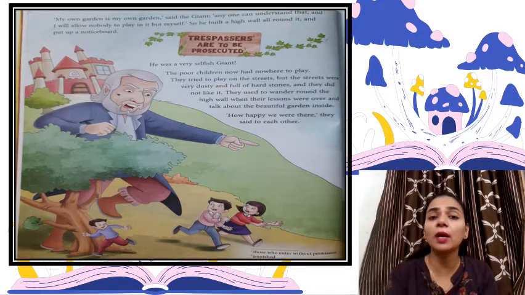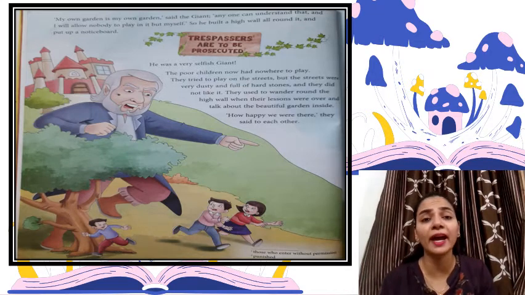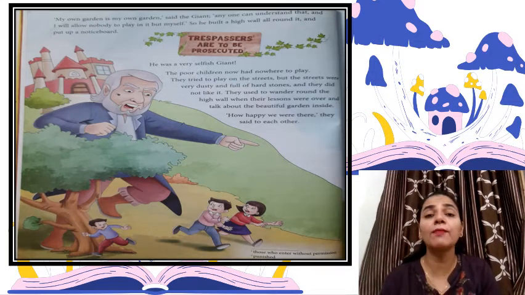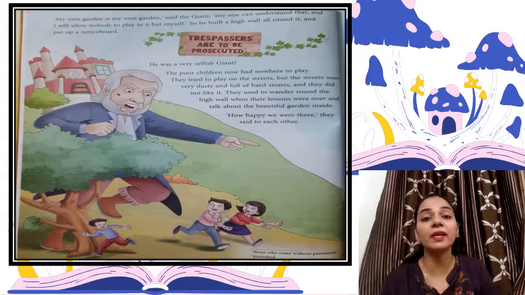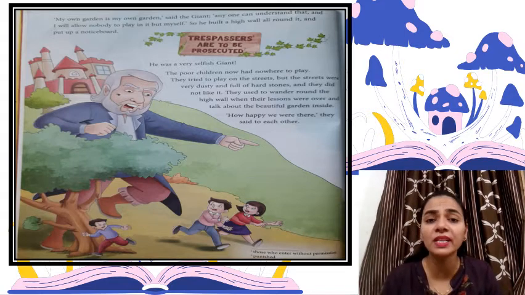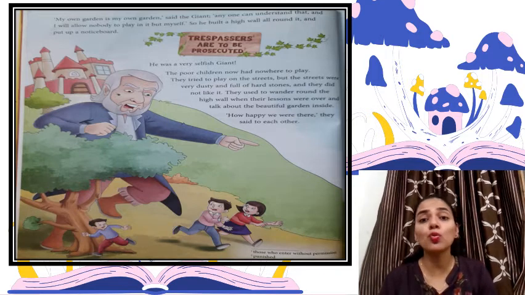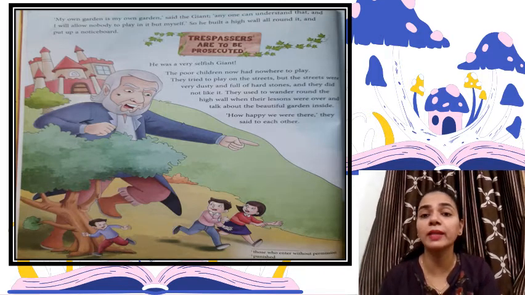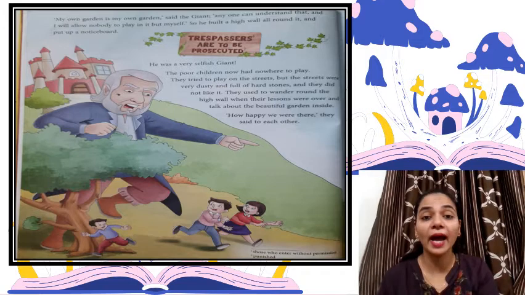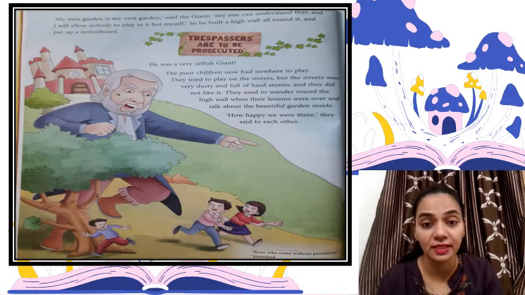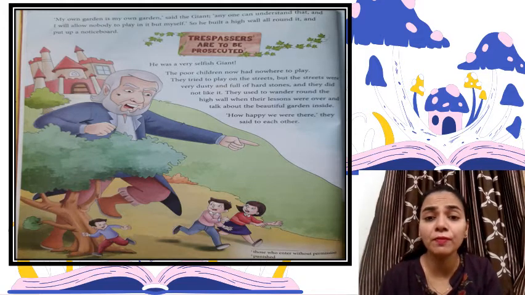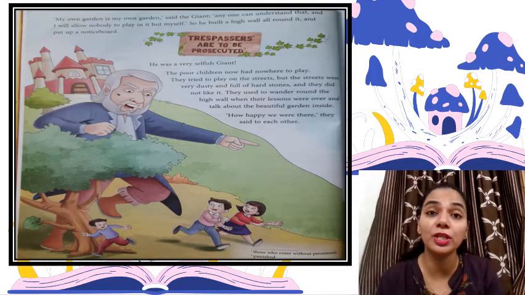The poor children now had nowhere to play. They were very sad. They tried to play on the streets, but the streets were very dusty and full of hard stones. They did not like it. They used to wander around the high wall when the lessons were over and talk about the beautiful garden inside. How happy we were there, they said to each other.